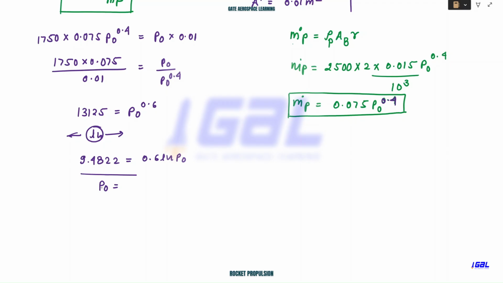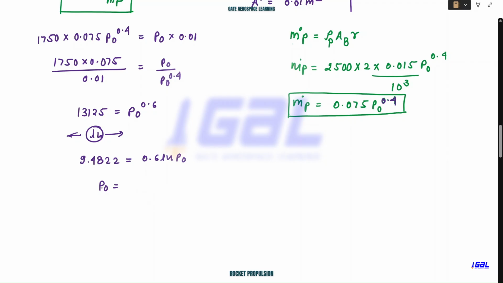So now tell me what p naught value you will be getting. Will p naught be in pascal or in megapascal? This should be in pascal, guys. It cannot be in megapascal. Everything was in SI units, so this should also be in SI units. What is the meaning of it? You can do the unit balance: the velocity was in meter per second, and the area was in meter square, and you will get Newton per meter square. You can try this out.